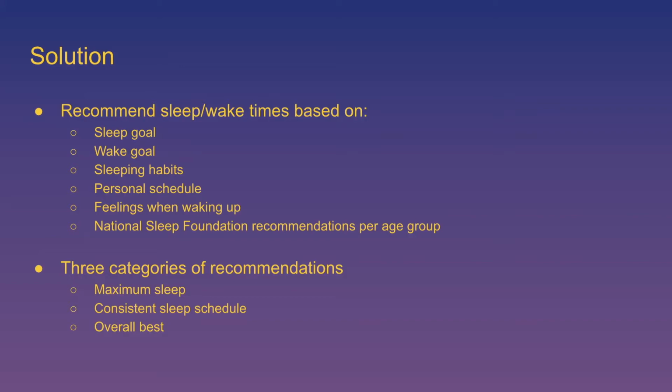Our recommendations, we will have 10 total, and it will be split up into 3 categories. Maximum sleep, which will be ranked by the amount of time. Consistent sleep schedule, which is ranked by the earliest wake time, as well as overall best, which combines the previous 2 categories. And this will also be ranked by the earliest wake time.